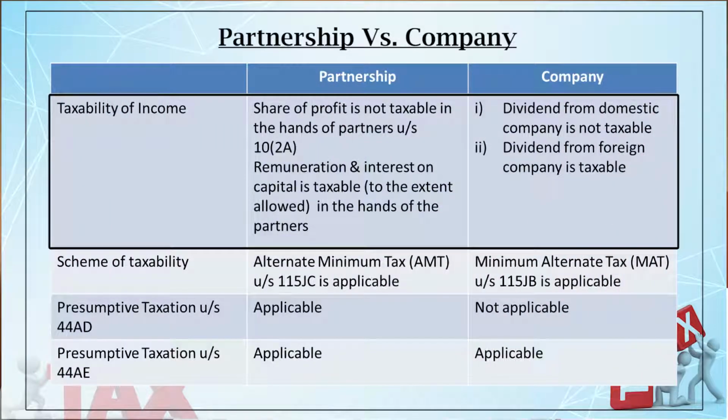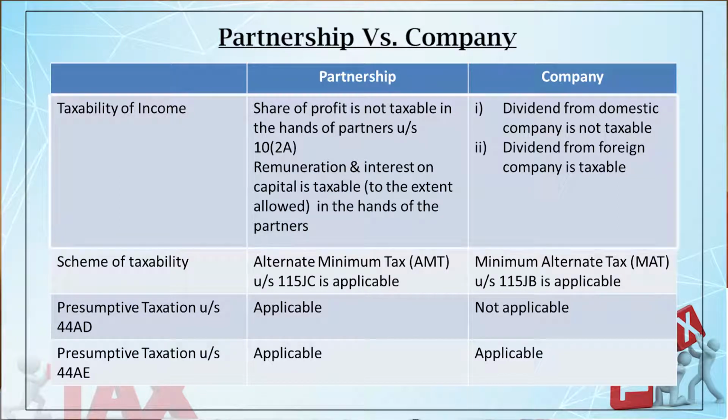Now, taxability of the income. The company has to pay dividend distribution tax at the rate of 20.35765%. Now, taxability of the income means when a partner gets a share of profit from the firm, it is fully exempted under section 10(2A). But in case of a shareholder, when he gets dividend, its taxability I just discussed earlier.